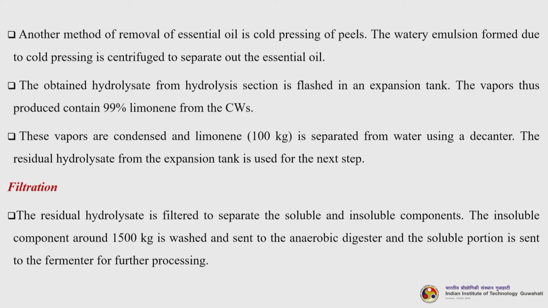The obtained hydrolysate from the hydrolysis section is flashed in an expansion tank. The vapors thus produced contain 99% limonene from the CW. Now, these vapors are condensed and limonene, that is 100 kg, is separated from water using a decanter. The residual hydrolysate from the expansion tank is used for the next step.